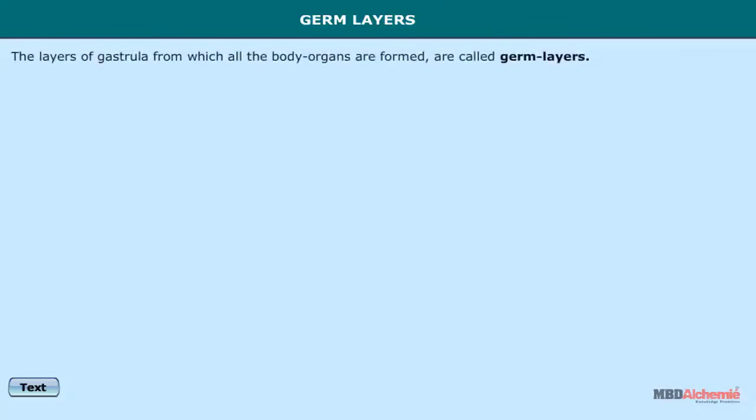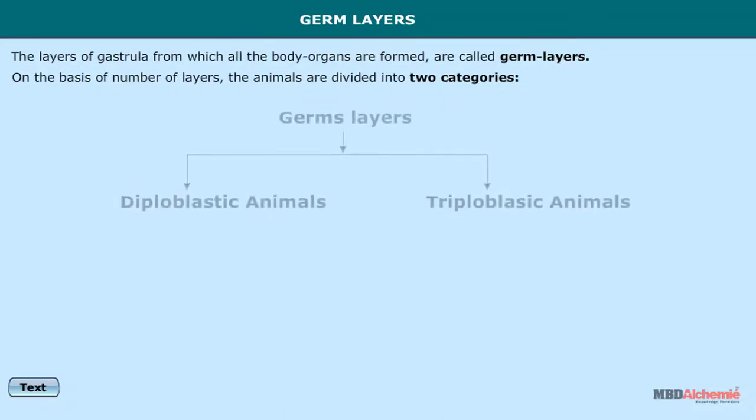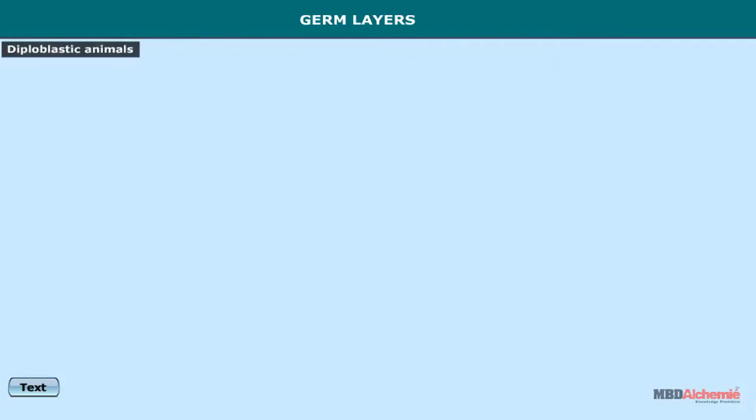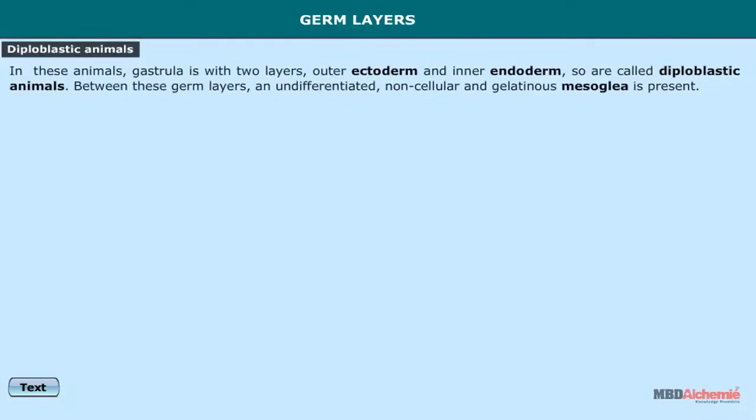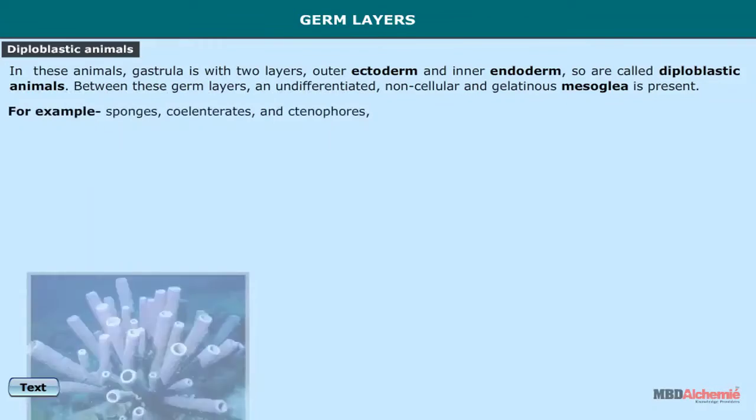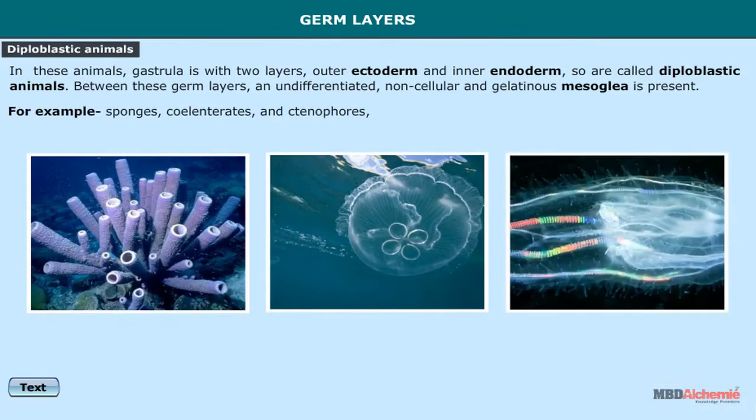Germ layers. The layers of the gastrula from which all the body organs are formed are called germ layers. On the basis of the number of layers, the animals are divided into two categories. Diploblastic animals: in these animals, the gastrula is with two layers, outer ectoderm and inner endoderm, so they are called diploblastic animals. Between these germ layers, an undifferentiated, non-cellular and gelatinous mesoglea is present. For example, sponges, coelenterates and ctenophores.